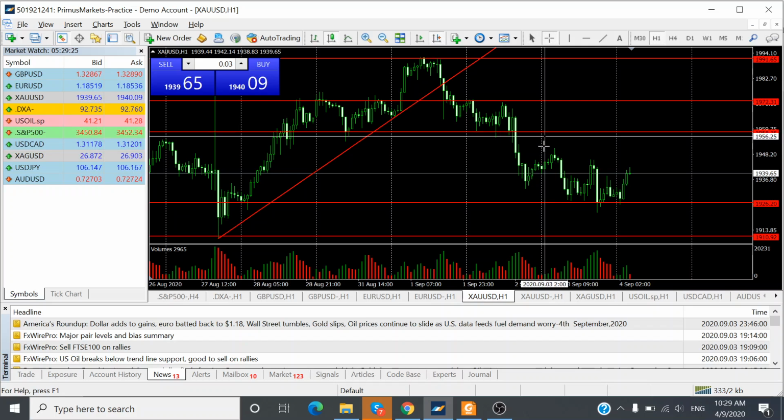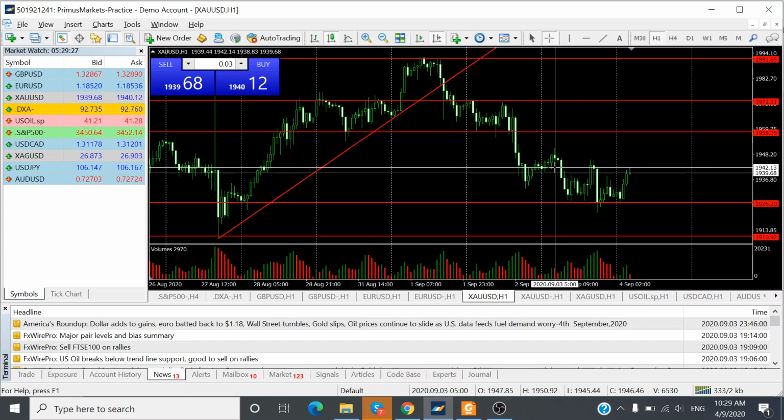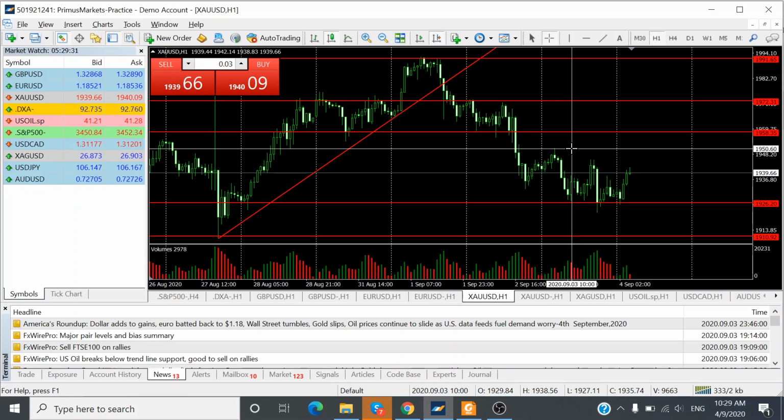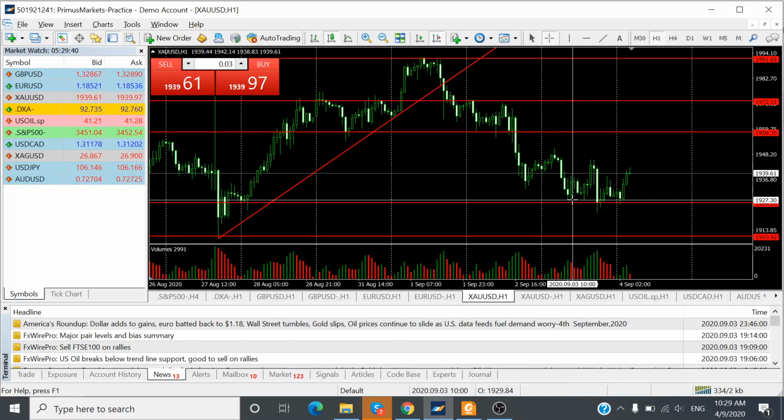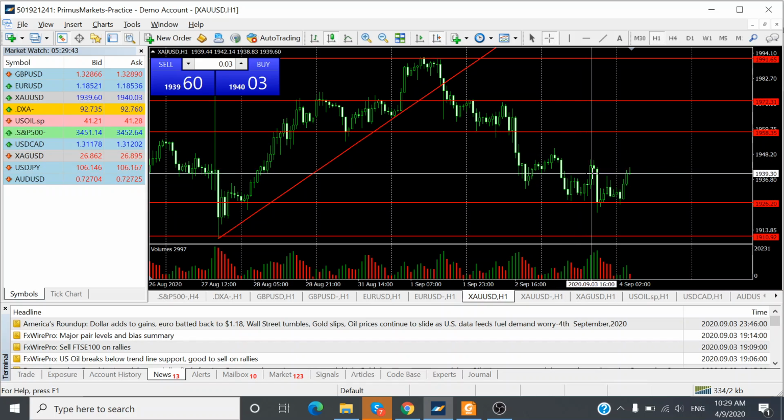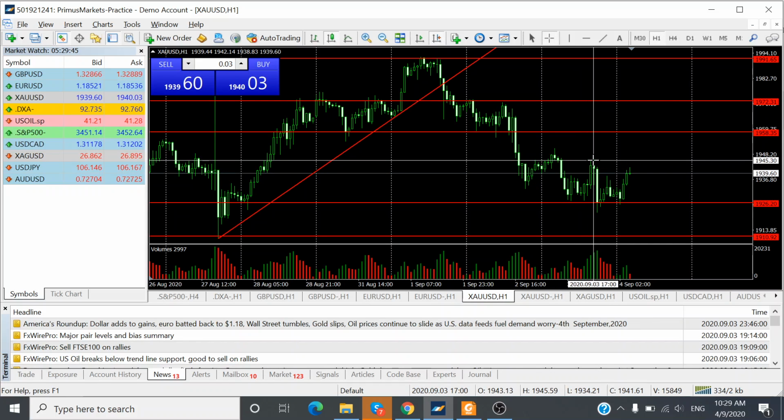Okay, so for yesterday's market, at about 10 a.m. the gold prices moved down from 1,950 all the way to a low of 1,927, moving down about $22 before having some support during the UK trading sessions, and then during the US market sessions at about 10 p.m. yesterday, gold prices moved down again from 1,945 all the way to a low of 1,921.